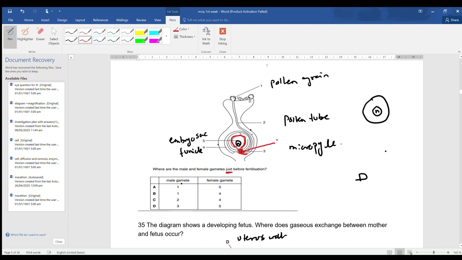So the male gamete is present over here at point 3 and the female gamete is present in the embryo sac at point 5. So 5 and 3 is correct. That's why D is the correct answer. Okay, now let me erase a little so that you can see that clearly. The male gamete should be located at this point and the female gamete at this point. Okay, just before fertilization.